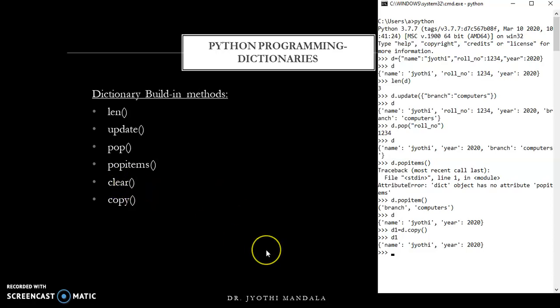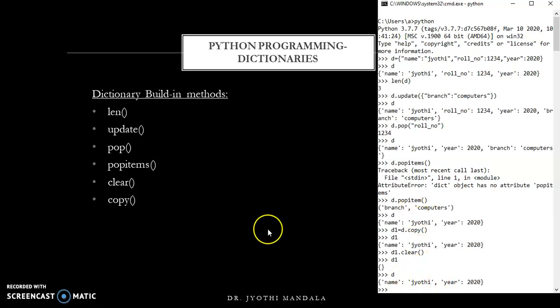Next, clear. What is the use of clear? Simply, if you want to clear all the contents, you can write D1.clear. If you write that, all the values will be cleared. If you try to display D1, nothing will be there. It will not be removed, it will be there, but the items are not there. You can add elements into this one. If you see D, then the D values will be there. Got it, all of you?